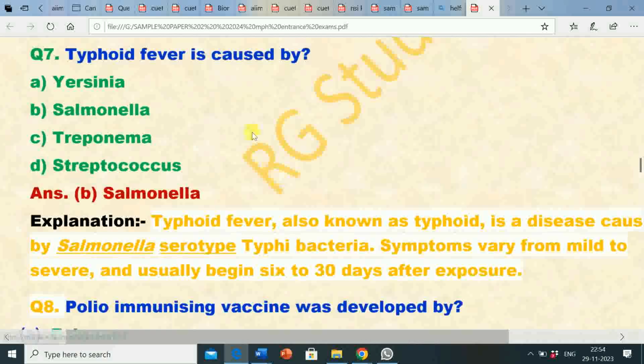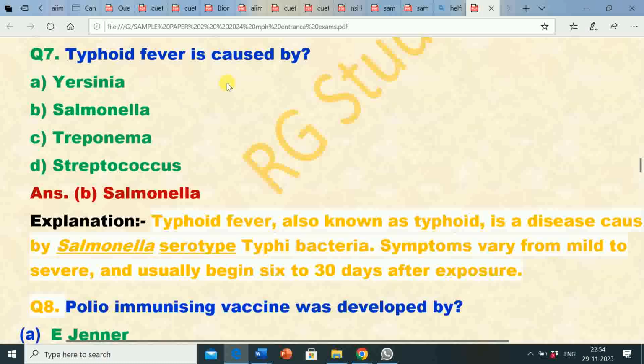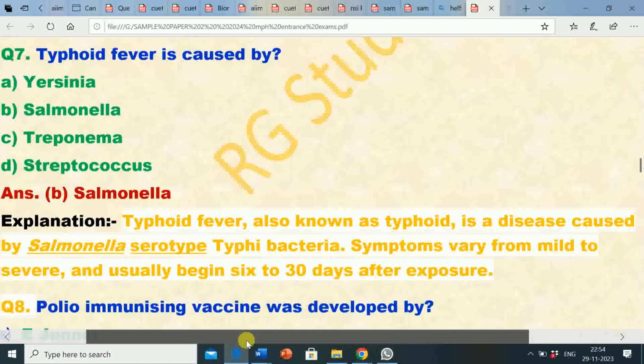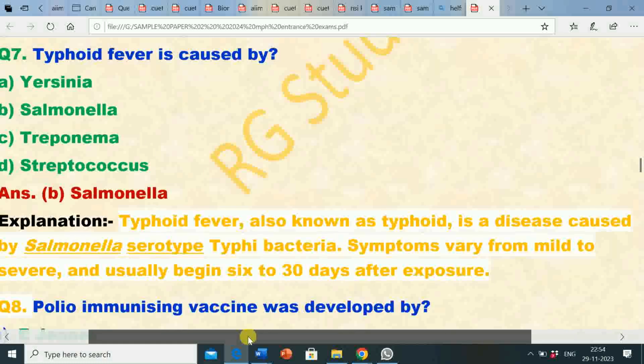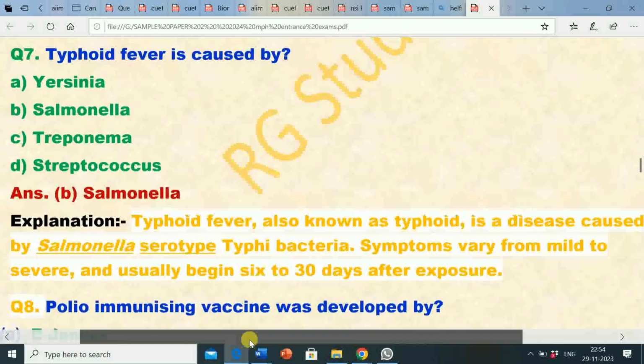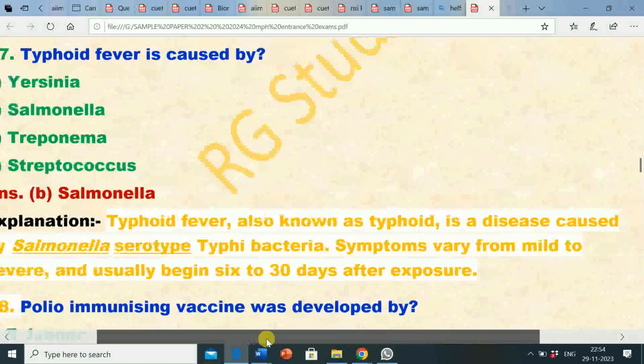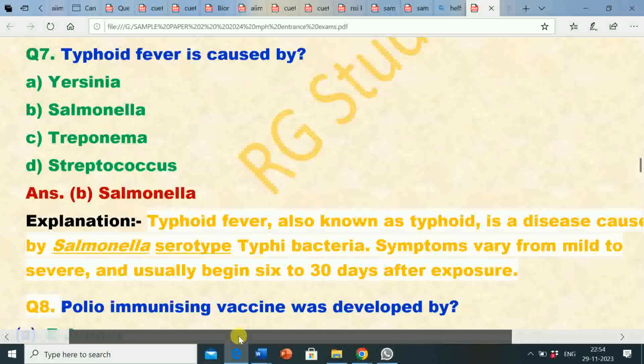Question number 7. Typhoid fever is caused by: option A, Yersinia; option B, Salmonella; option C, Treponema; option D, Streptococcus. The correct answer is option B, Salmonella. Typhoid fever is caused by Salmonella. Its explanation: typhoid fever, also known as typhoid, is a disease caused by Salmonella serotype typhi bacteria. Symptoms vary from mild to severe and usually begin 6 to 30 days after exposure.